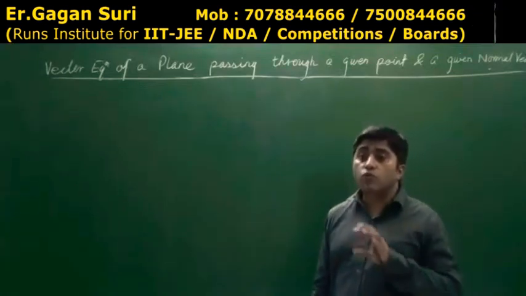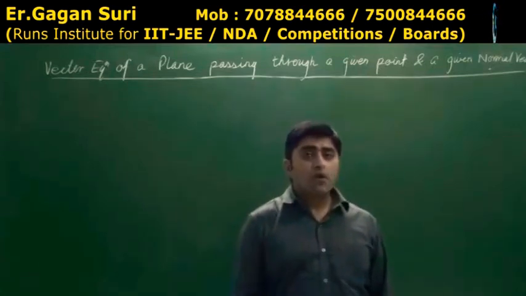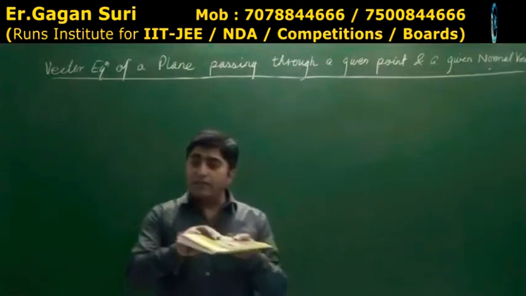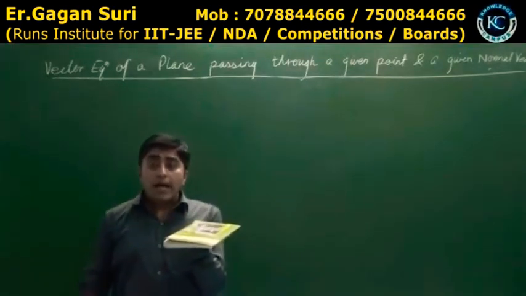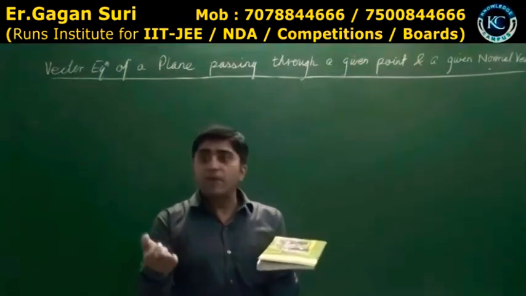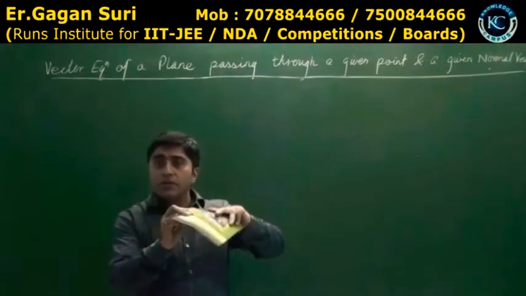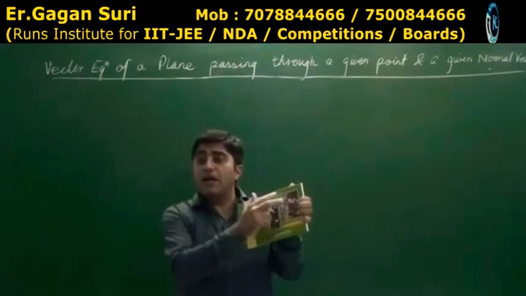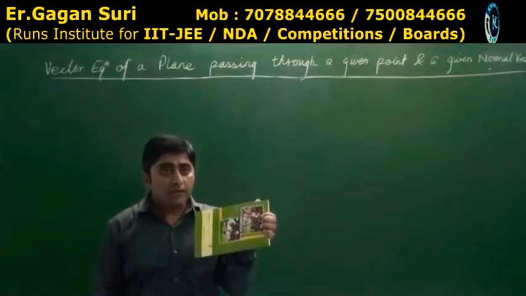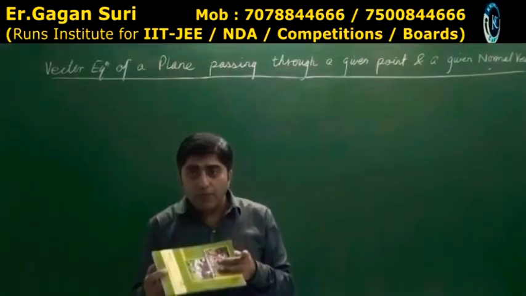Again, when it comes to the equation, vector equation or Cartesian equation of a plane, what do I mean by that? If suppose I have this plane, and in this plane, if I am finding the equation in Cartesian form, जैसे अभी हमने कहा था ax plus by plus cz plus d is equal to 0. If I have that equation, what do I mean? कि इस पूरे plane में, if I have to find the coordinate of any point, is that clear? Then this is what? The equation of the plane.